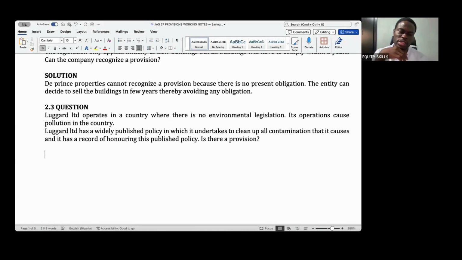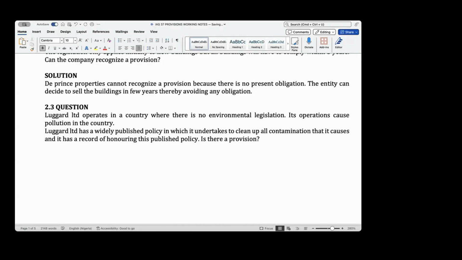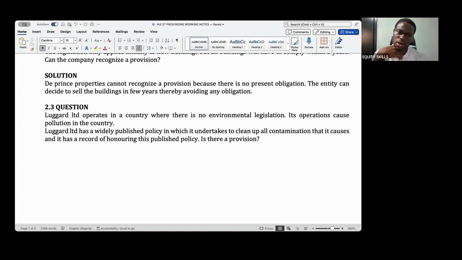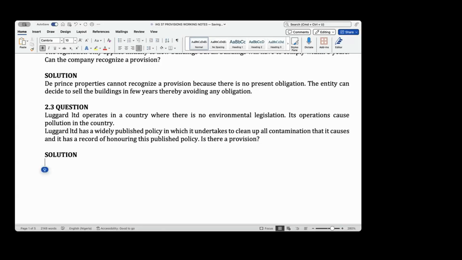Lugard Limited has a widely published policy in which it undertakes to clean up all contamination that it causes, and it has a record of honoring this published policy. Is there a provision?